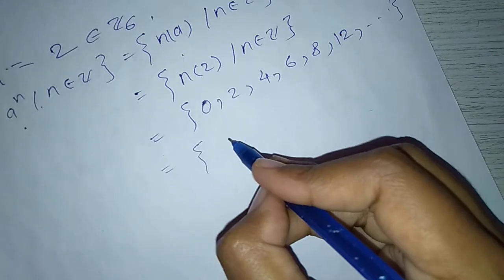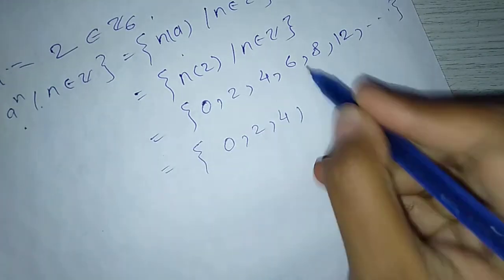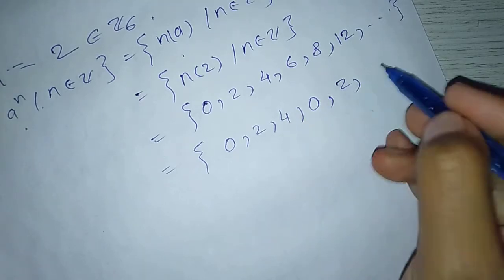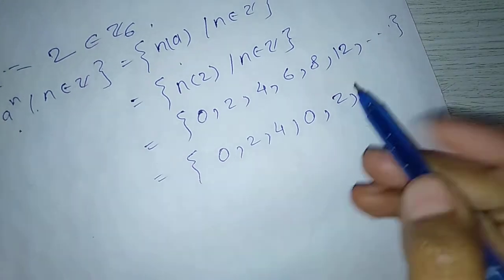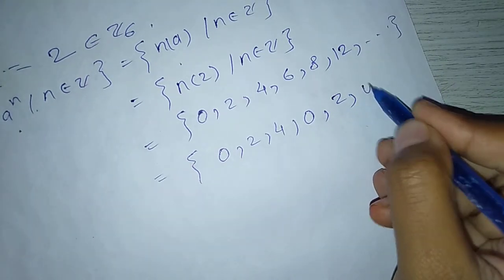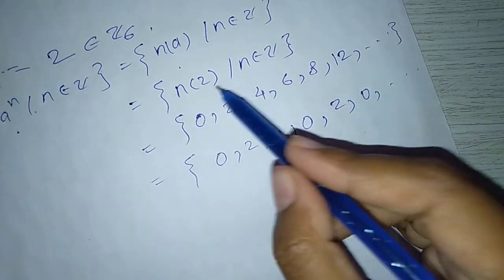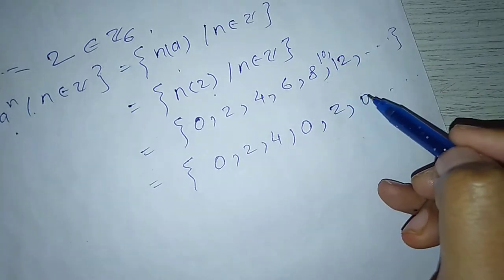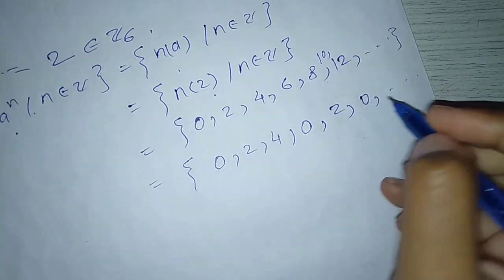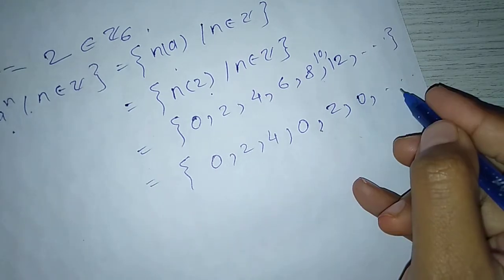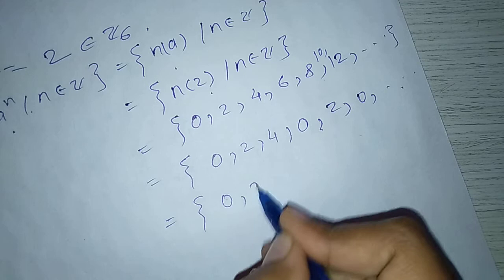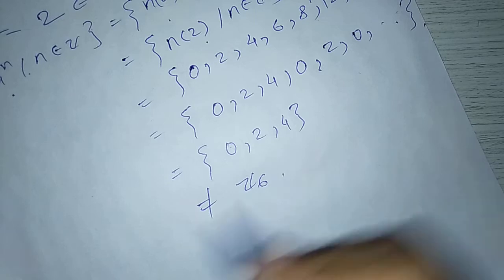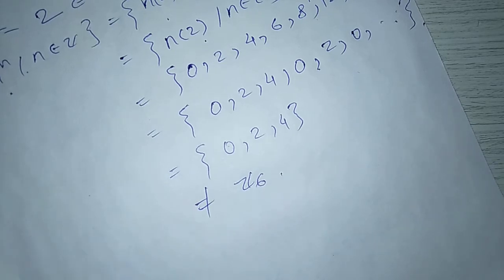Now in Z6 we get 0, 2, 4. 6 is nothing but 0, 8 in Z6 is 2, 12 in Z6 is 0 and so on, 10 in Z6 is 4. Similarly, the numbers are repeated here, so only 0, 2, 4, which is not equal to Z6, so 2 is not a generator of Z6.